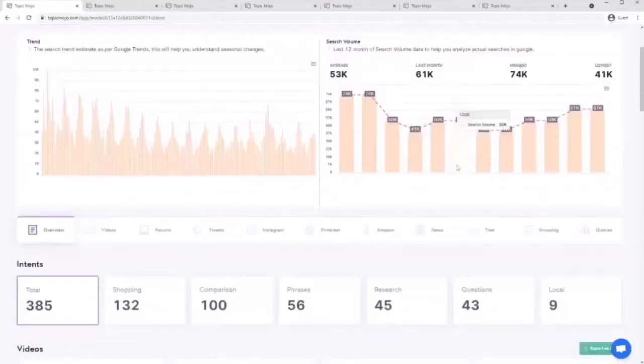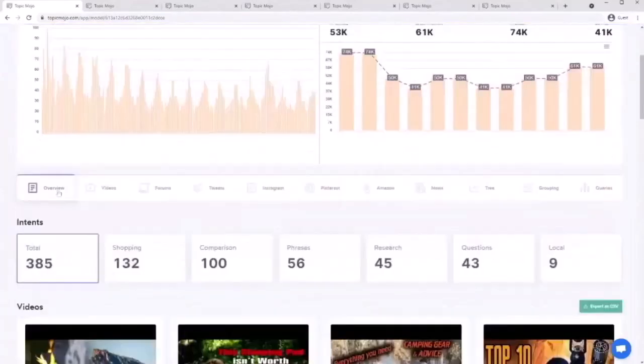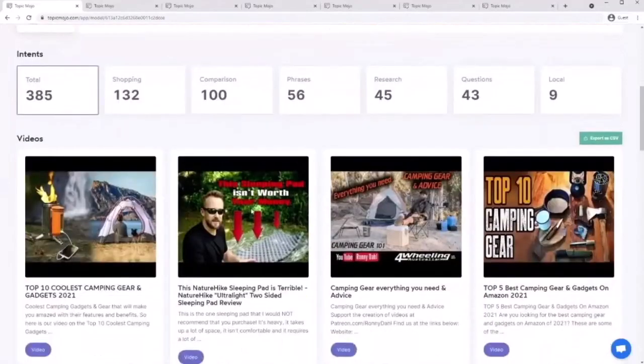Okay, and this is the search volume, the actual search volume coming directly from Google AdWords. This gives you an idea of how many people are actually searching for it on a monthly basis. Like, you can expect 3% of this traffic at most if you're ranking in the top 5, let's say. So if it's 61,000, you divide that, you get a percentage of 3%. And if you rank on it, that's still pretty good traffic.